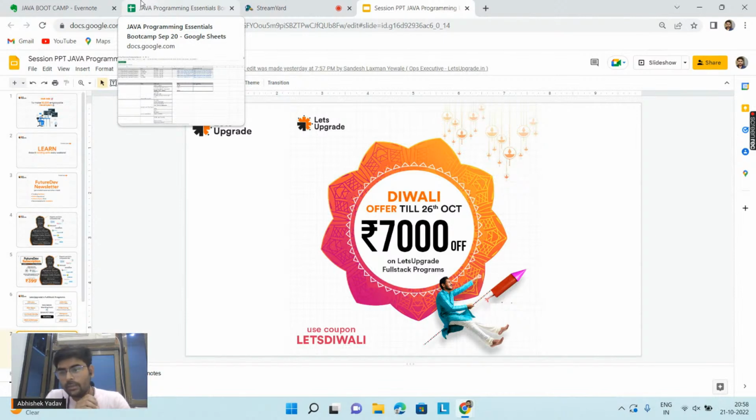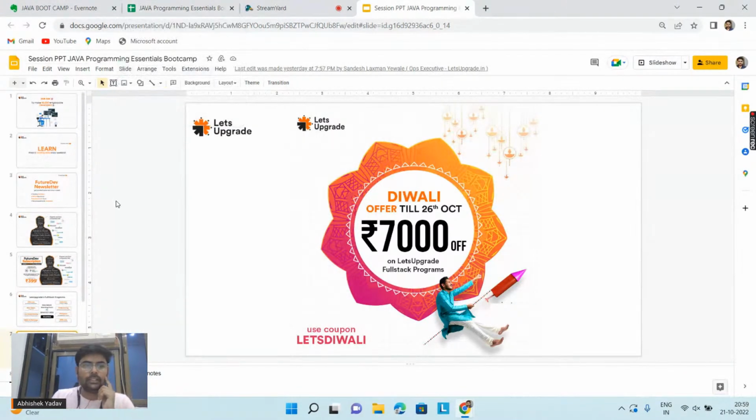Yes, LeetCode is good, but to go to the LeetCode part, first your basics should be clear. You should not directly jump to the LeetCode part. So let's first talk about this workshop.